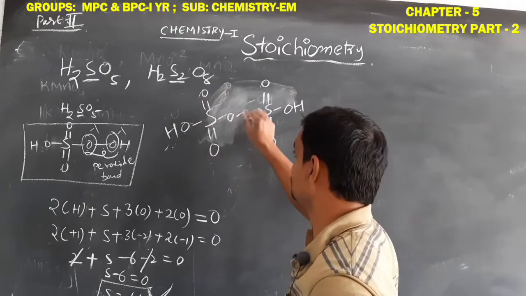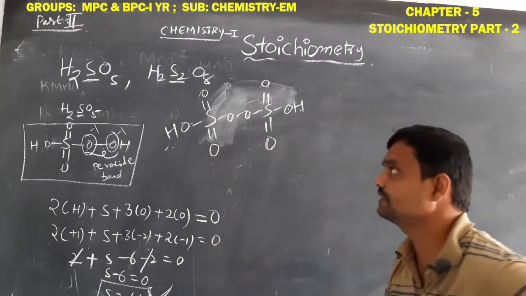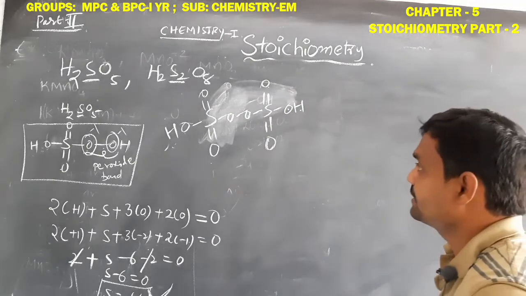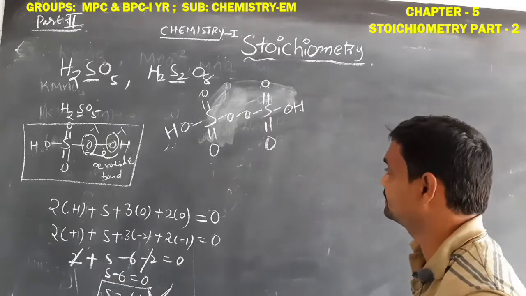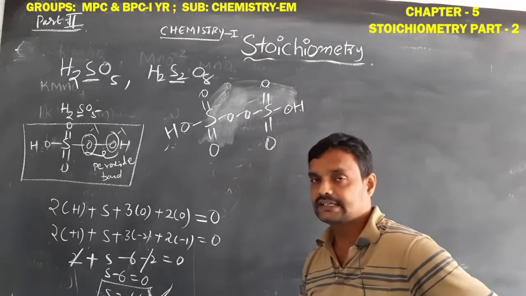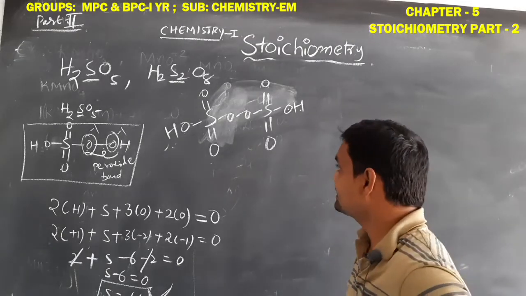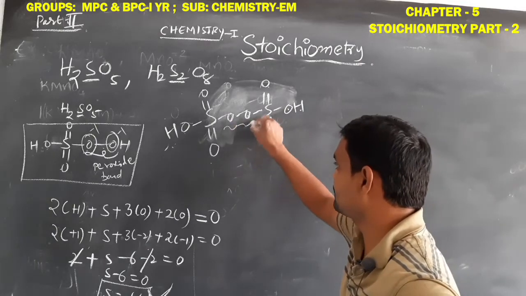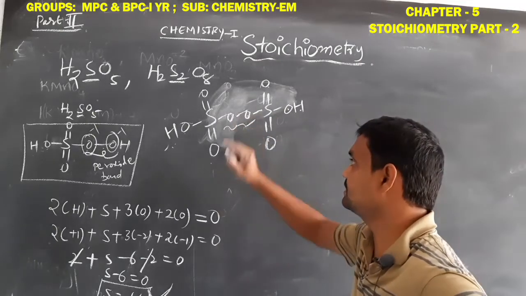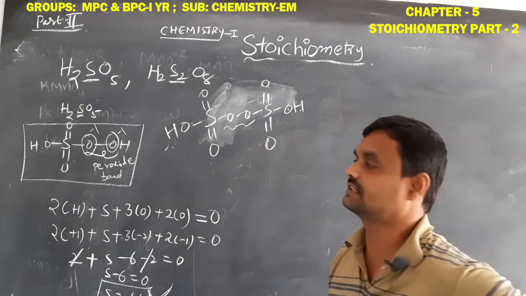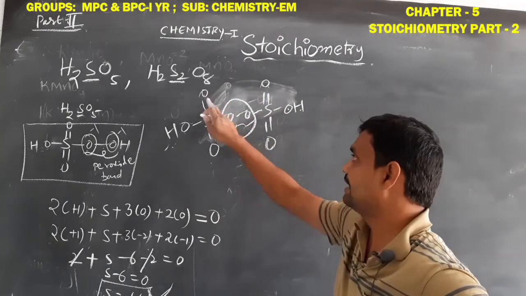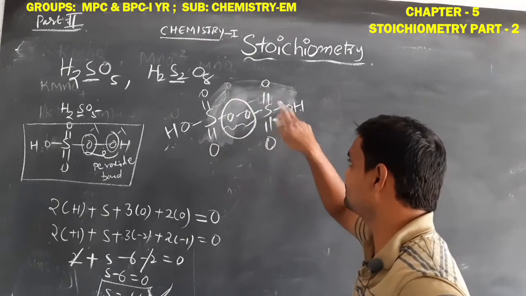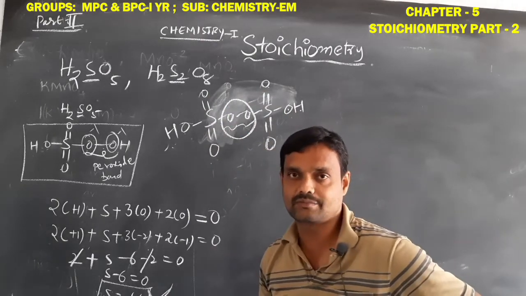One, two, 3, 4, 5, 6, 7, 8. So this is the geometry of the H2S2O8 peroxy disulfuric acid. So H2S2O8. Let us observe which is the peroxide bond. This is the peroxide bond because these 2 oxygens are directly bonded with each other. So these 2 oxygens are involved in the peroxide bond. Remaining 6 oxygens are involved in the normal covalent bond.